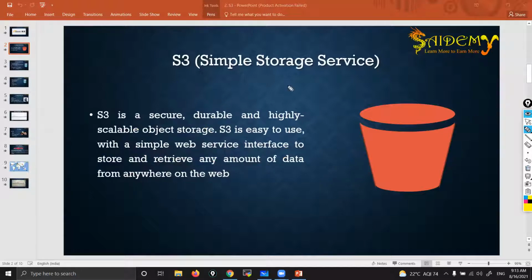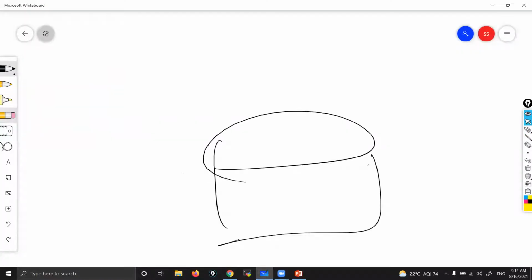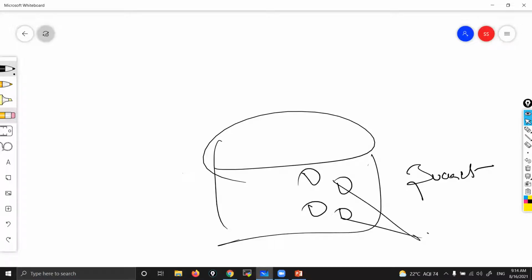Okay, that's all. So here what we do in S3, we create bucket. Okay, this is what we call bucket. In Google Drive, just like the way you create folder, right? Inside you keep files. But in S3, what we do, we create bucket. Outer part we call bucket. In that bucket, you keep files, right? Those files we call objects. In S3 terminology, we use the word called object.